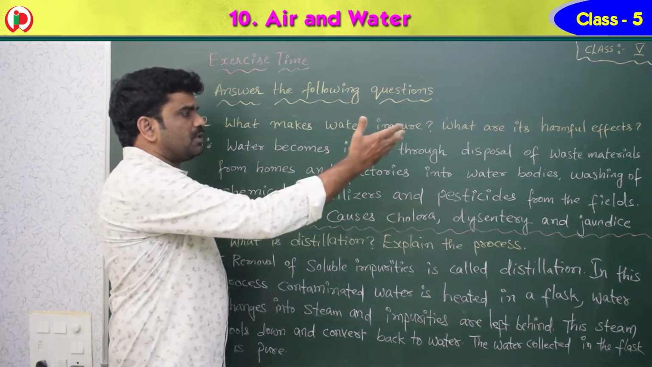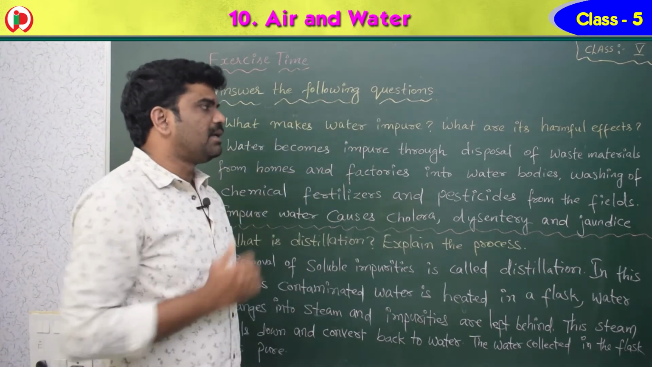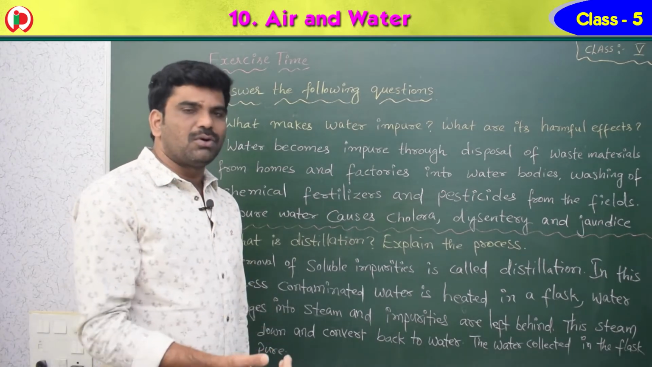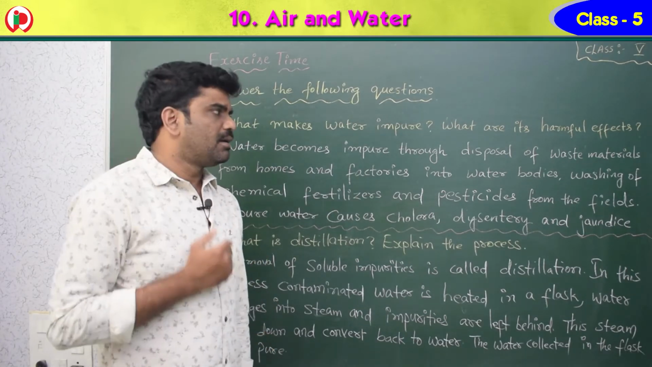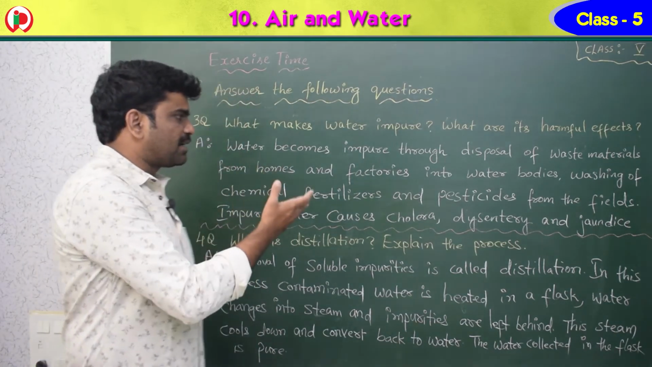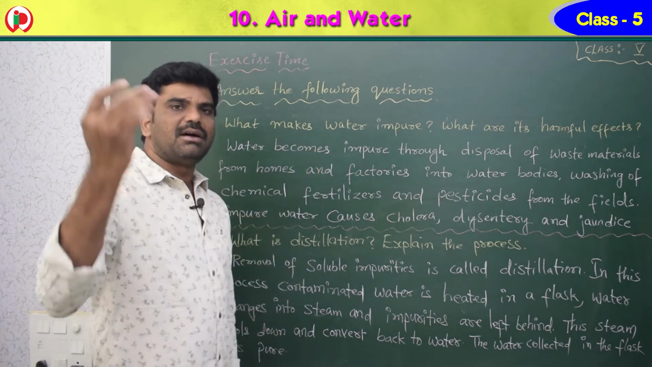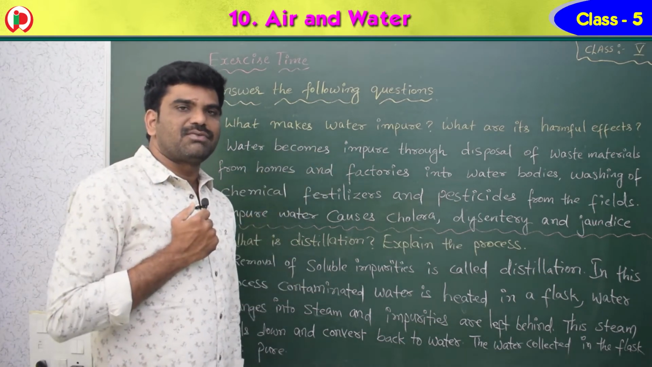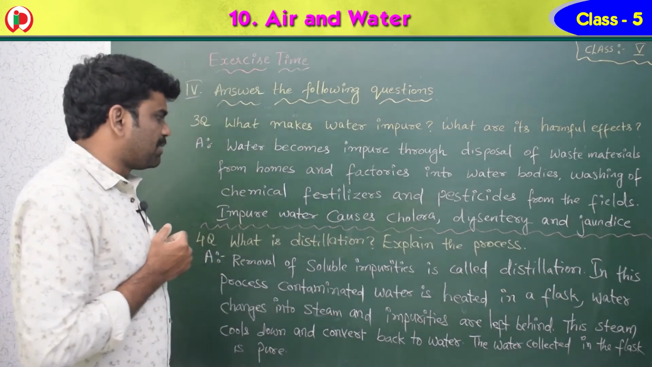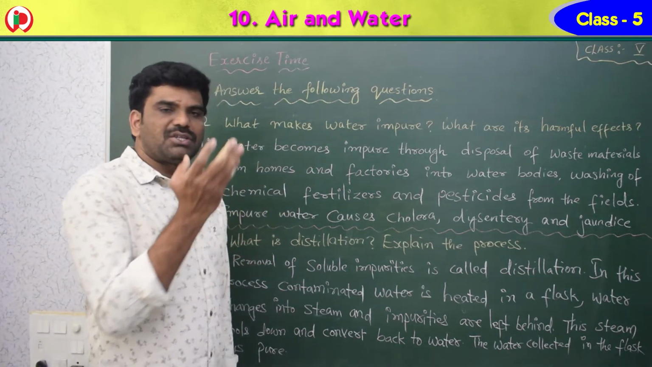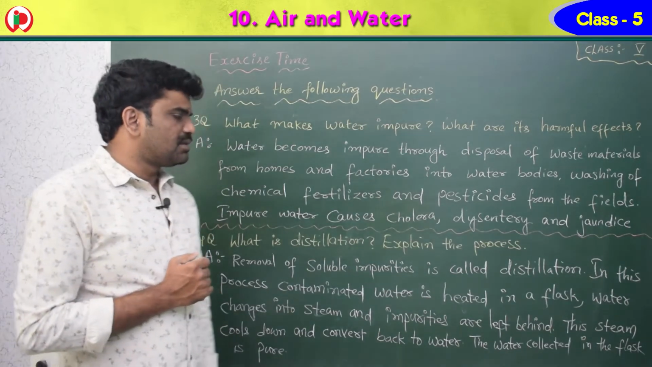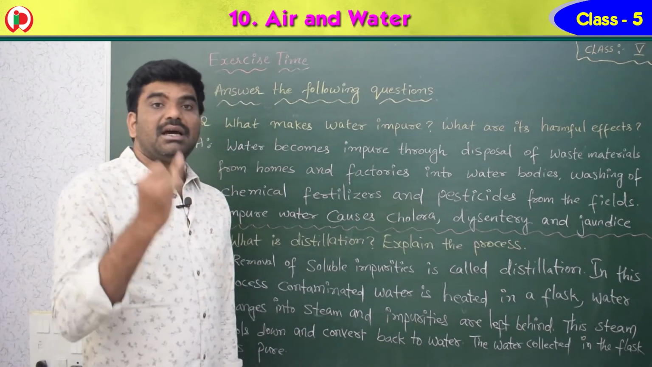Water becomes impure through disposal of waste materials. So we know that from industries and from agriculture and from households, so many waste materials are produced. These waste materials go from homes and factories into water bodies. They leave the waste materials into the water bodies from the homes, factories and agricultural lands. Washing of chemical fertilizers and pesticides from the fields. Impure water causes cholera, dysentery and jaundice.